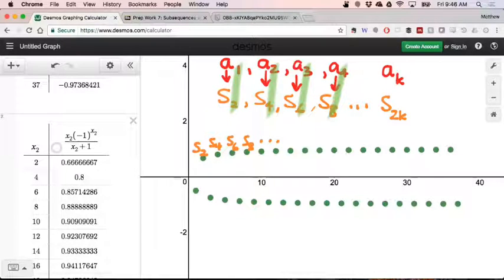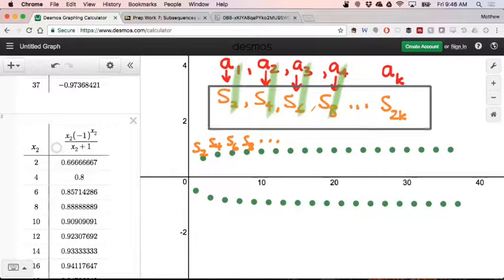So very often, this is the kind of notation that we'll use when we're extracting what we call a subsequence. One of the things we might do is say, let n sub k equal 2k.